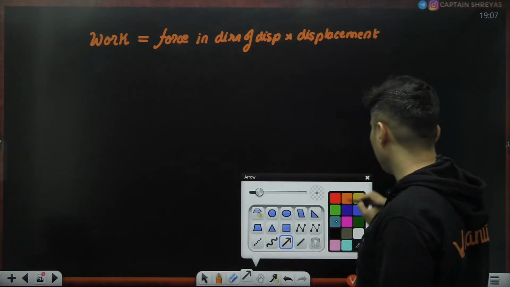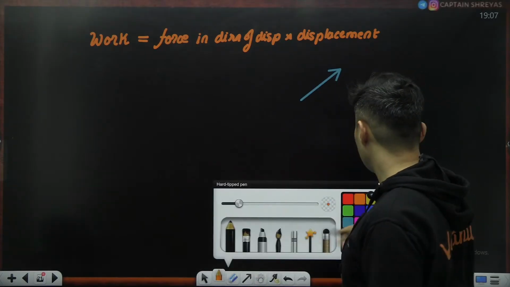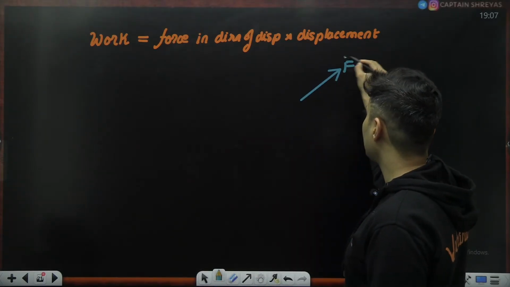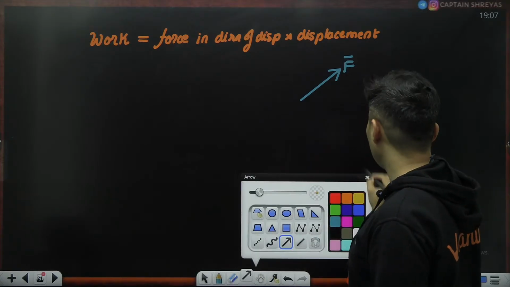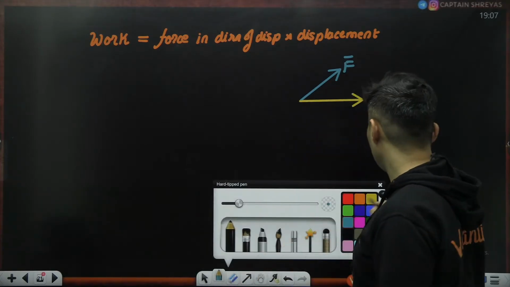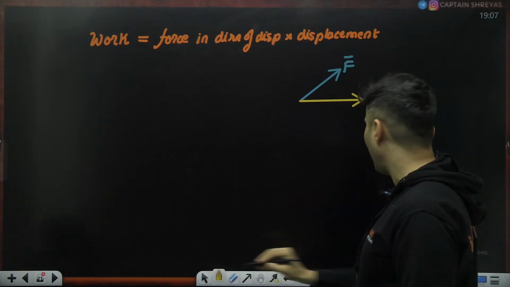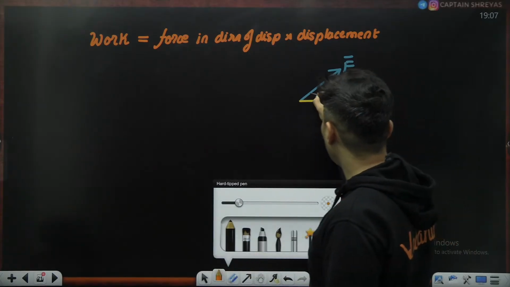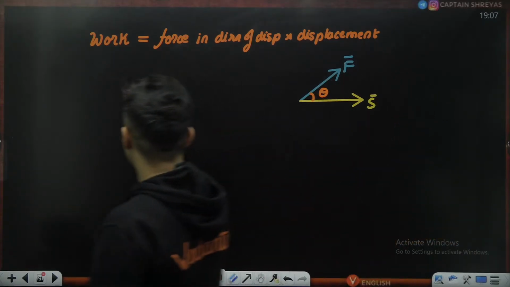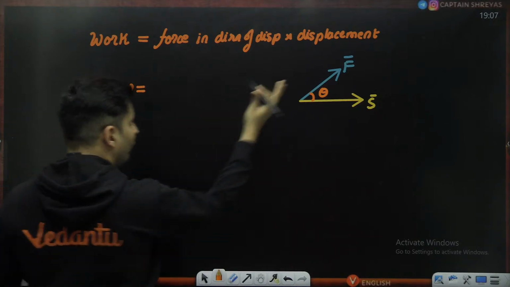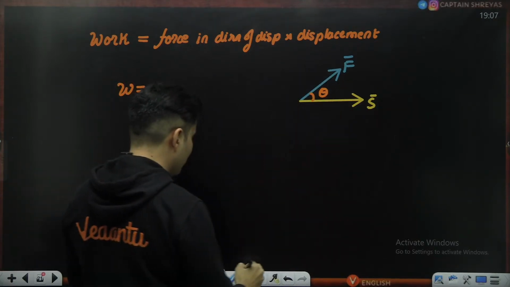So if you have a force which is directed like this, and let's say the displacement is somewhere over here, making some angle, let's say theta, then the work will be force in the direction of the displacement.